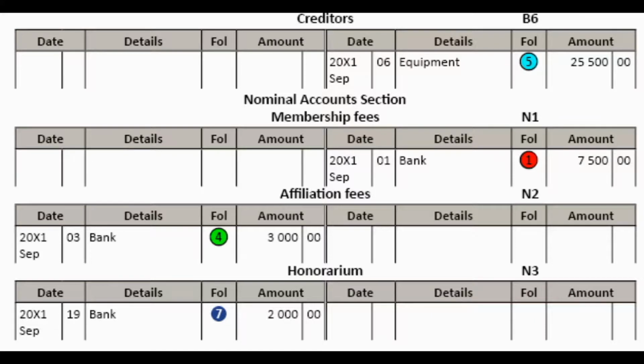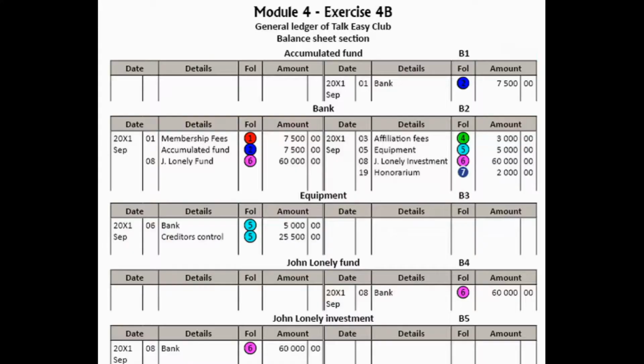Okay, and then we get the transaction on the 6th. Equipment was bought to the value of 30,500. Only 5,000 was paid by check. The balance was bought on credit. So we're going to have two entries for that transaction. Let's do the first one for the cash, where we bought the equipment for cash. We credit bank and we debit equipment with 5,000.